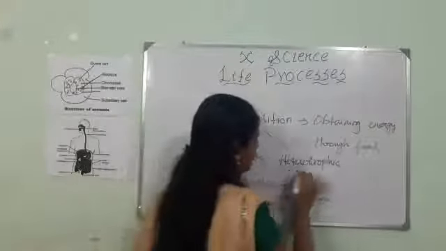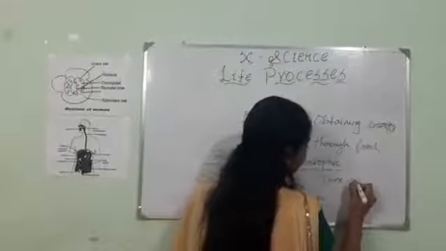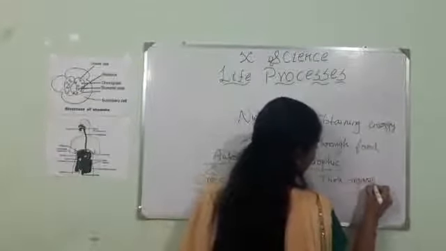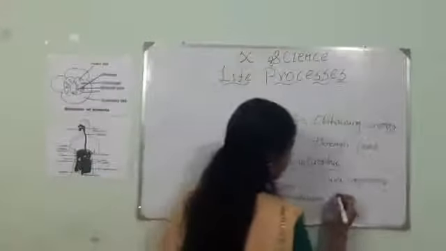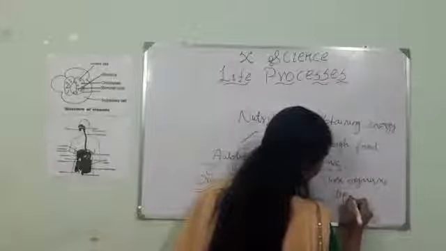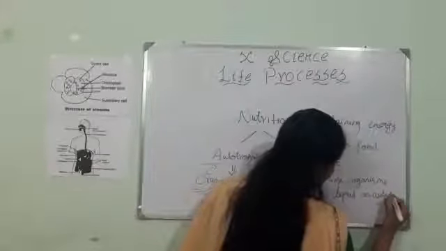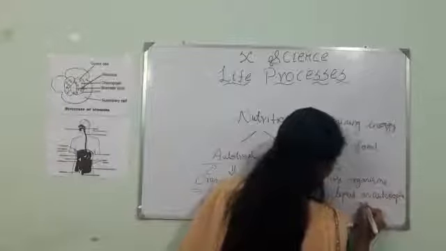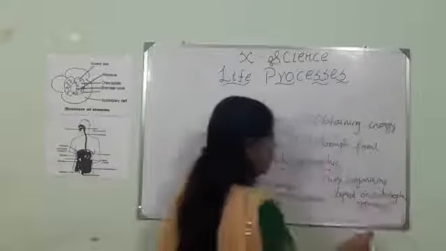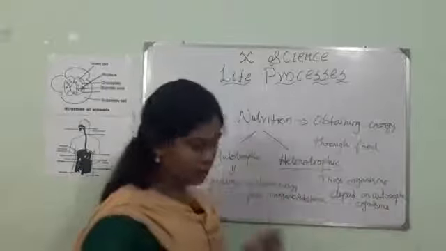Heterotrophic organisms are those organisms which depend on these autotrophic organisms, and they undergo nutrition called heterotrophic nutrition.